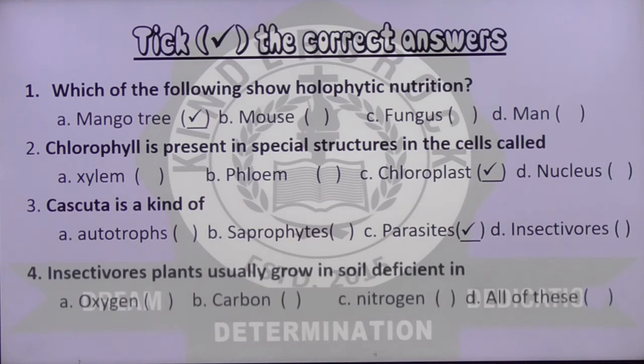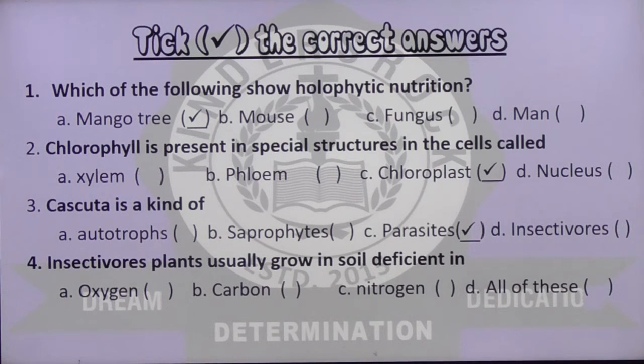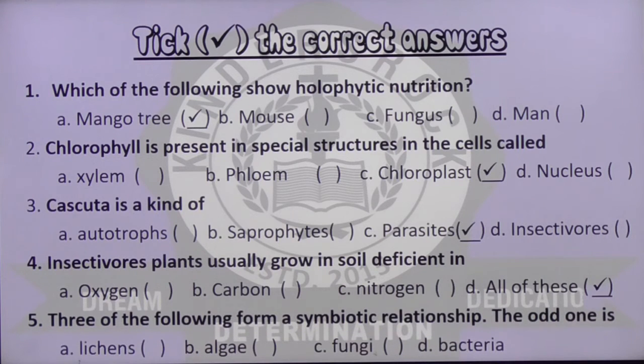Okay. The fourth one: insectivorous plants usually grow in soil deficient in oxygen, carbon dioxide, nitrogen, or all nutrients? Three of the following form a symbiotic relationship. The odd one is: lichens, algae, fungi, or bacteria. And the answer is lichens.